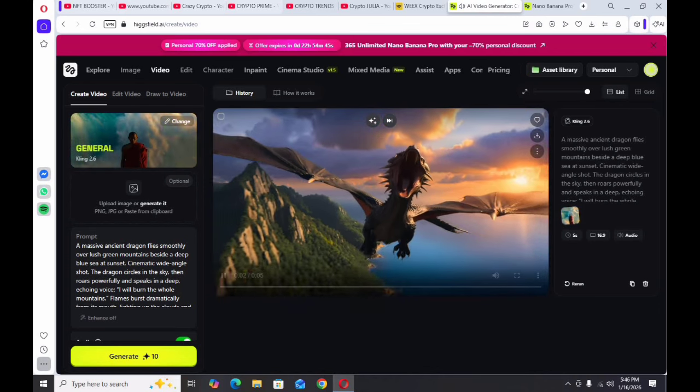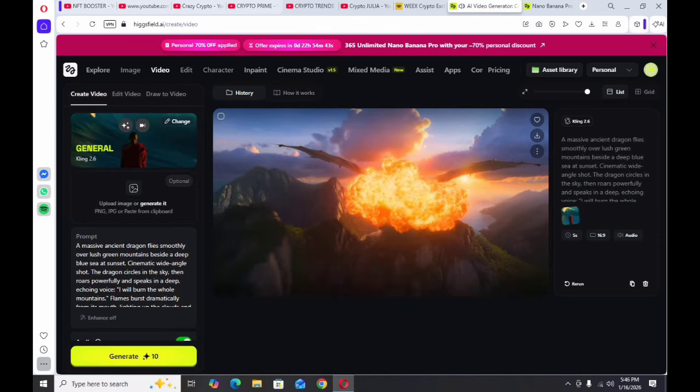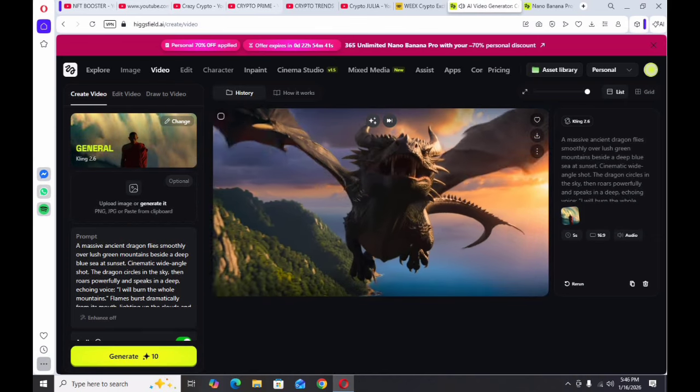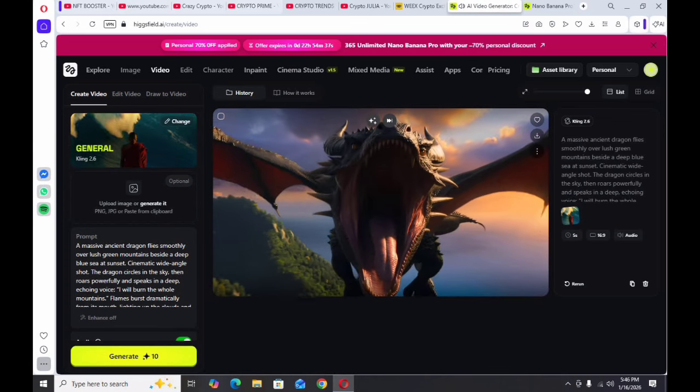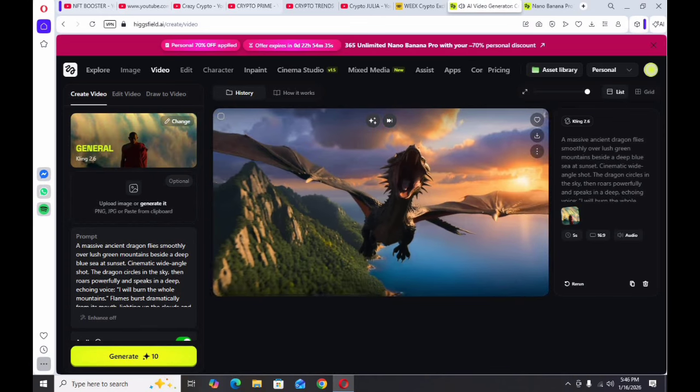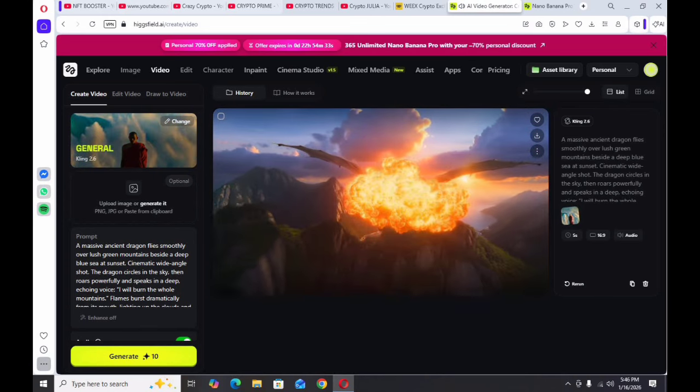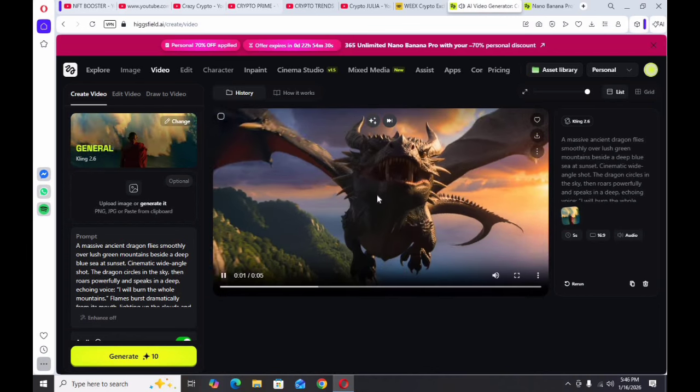You input your prompt and define the style. Here you control the visual style. You can also define motions and cinematic feel. This is designed to feel more like directing a scene, not just typing text.